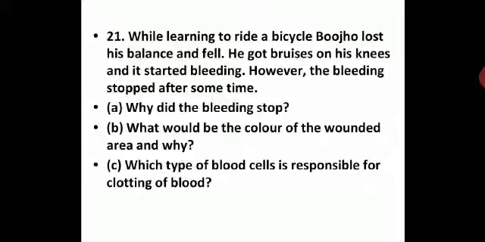While learning to ride a bicycle, Bujo lost his balance and fell. He got bruises on his knees and started bleeding. However, the bleeding stopped after some time. Why did bleeding stop? Very simple. What would be the color of the wounded area and why? And which type of blood cells are responsible for clotting of blood? This is a very simple question, and many times we have discussed it.